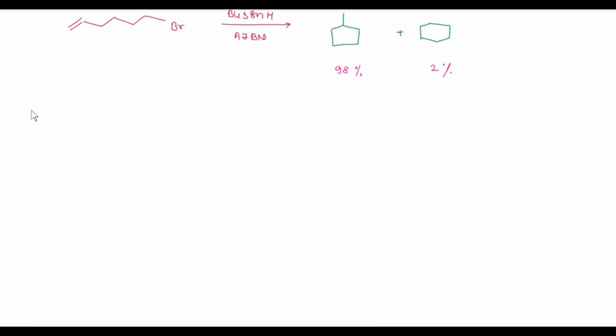Now we will see the mechanism of this reaction. In the first step, the initiation step, AIBN reacts with TBTH and we get the tributyltin radical.